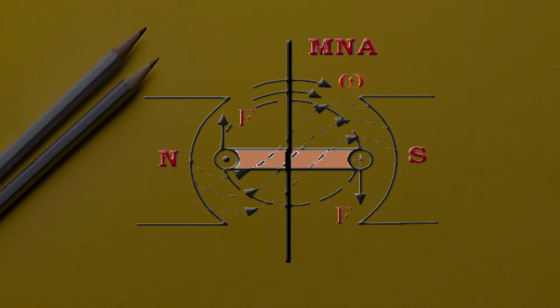And this direction of force can be measured with the help of the left hand rule. Here you can see that this finger is the direction of the magnetic flux, from north to south pole, and this index finger is showing the direction of the current. So this thumb is showing the direction of the force on the conductor near the north pole.